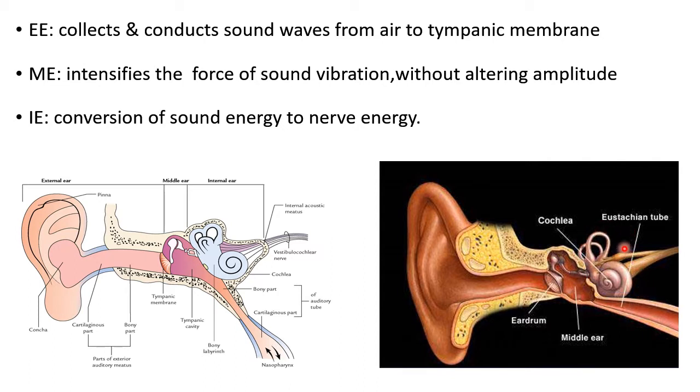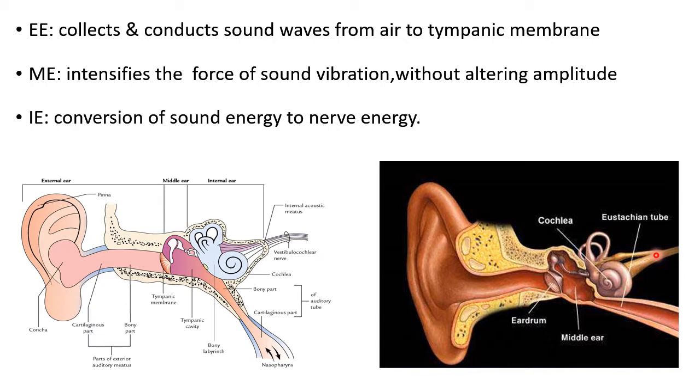Now what happens here, when the sound waves reach the internal ear, they are converted into nerve energy. In this diagram you can see the internal ear, that is the labyrinth, and here you can see the vestibulocochlear nerve. This internal ear is mainly concerned with the conversion of sound energy into nerve energy.